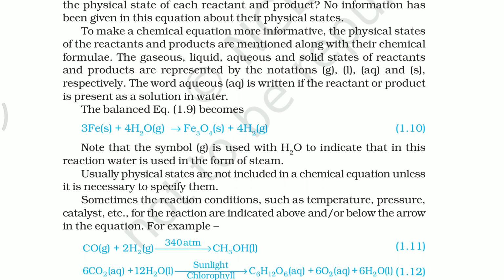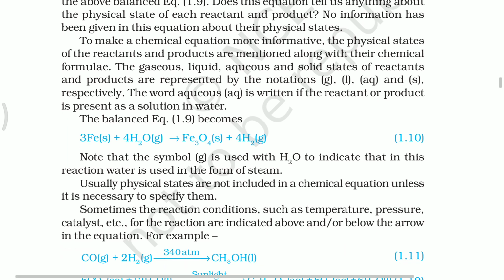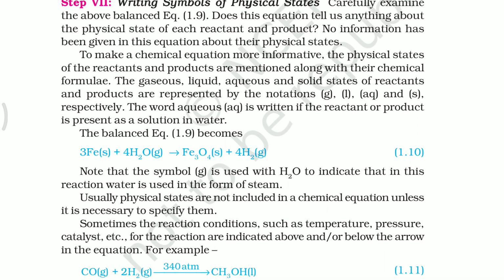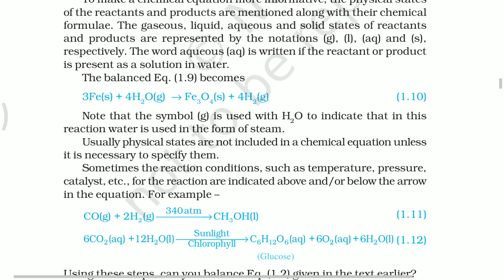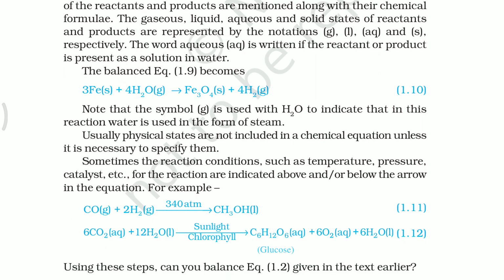If a given substance is solid, we represent it with a small s. If the given substance is liquid, we represent it with l. If a given substance is gas, we represent it with g. And aq, aqueous, is written if the reactant or product is present as a solution in water.